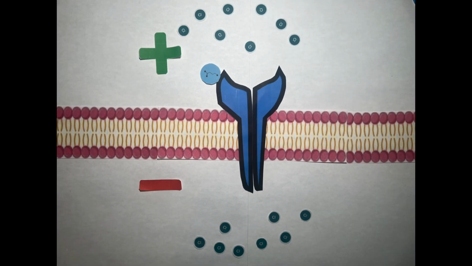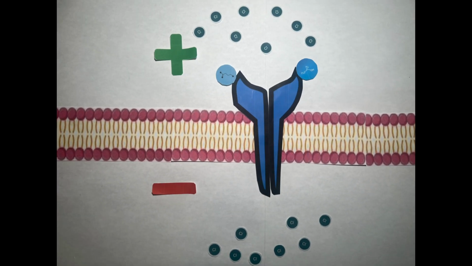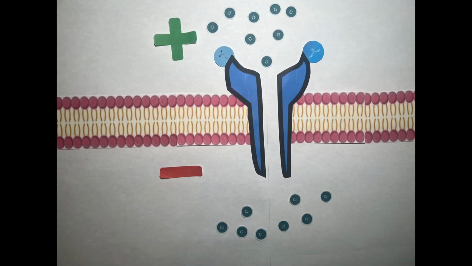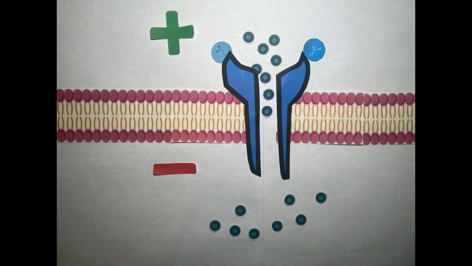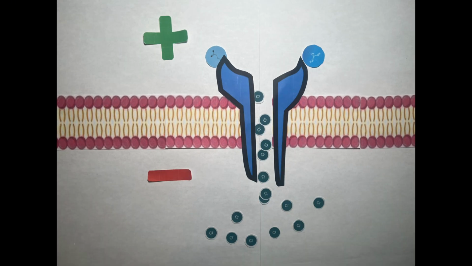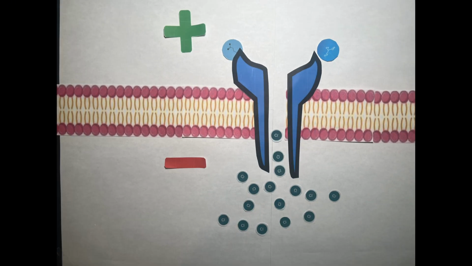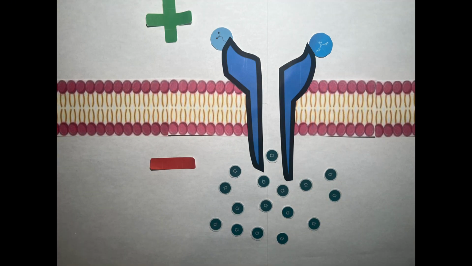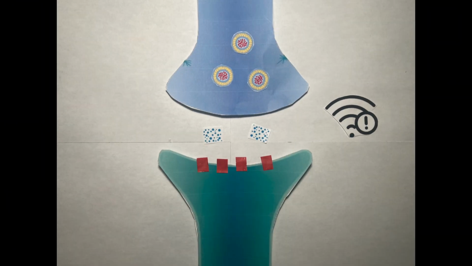When alcohol enters the brain, it doesn't just float around. It binds to GABA A receptors and changes how they behave. Alcohol acts as a positive allosteric modulator. It doesn't activate the receptor on its own, but when GABA is present, alcohol makes the receptor much more responsive. This means that more chloride ions flow in than intended, and the neuron becomes even more inhibited.